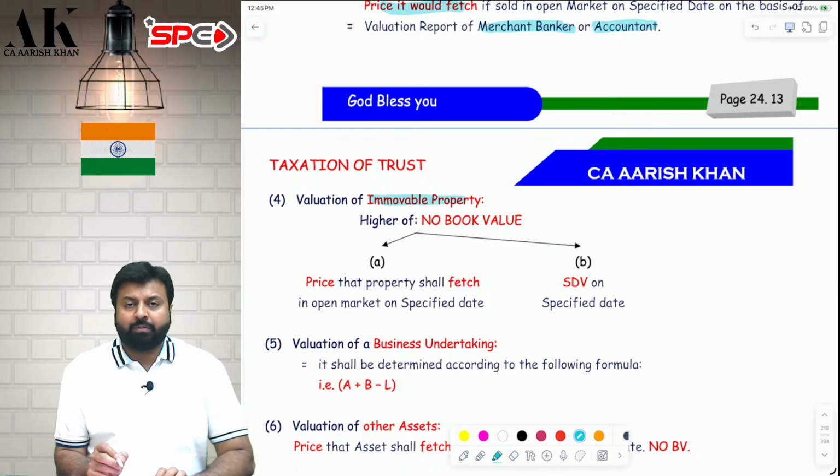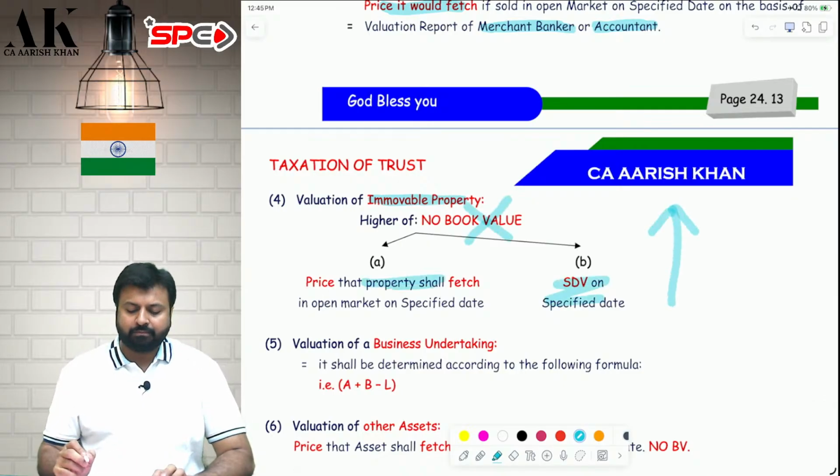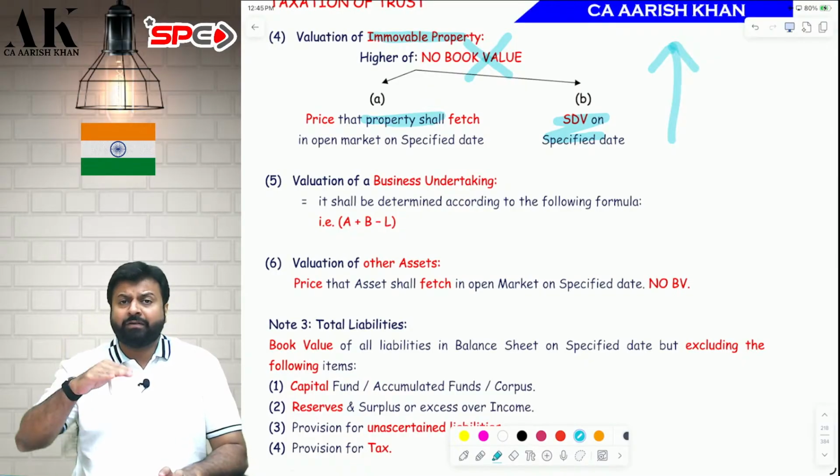Then you will take immobile property. Immobile property, don't take book value. Take market value or stamp duty value, whichever is higher.